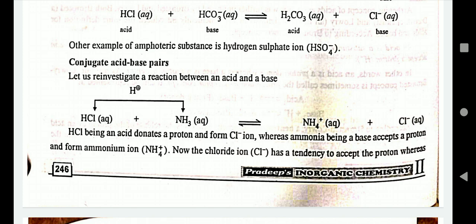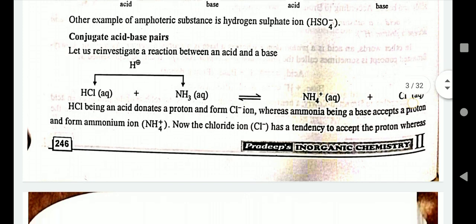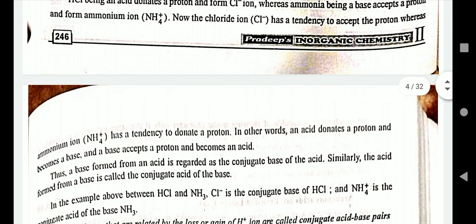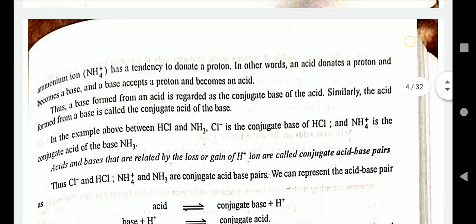Now the chloride ion has a tendency to accept a proton, whereas the ammonium ion has a tendency to donate a proton. In other words, an acid donates a proton and becomes a base, and a base accepts a proton and becomes an acid. A base formed from an acid is regarded as the conjugate base of the acid. The acid formed from a base is called the conjugate acid of the base.